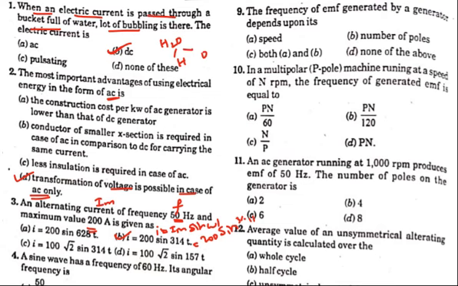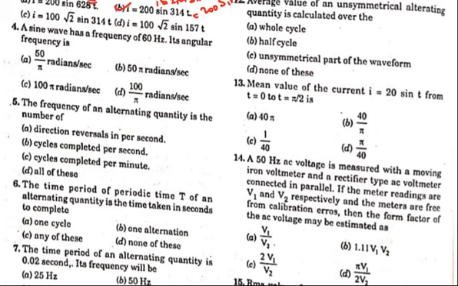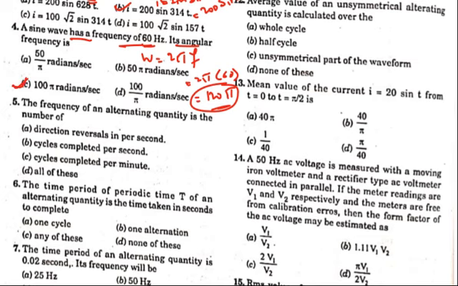Fourth question, you see. The sine wave frequency is 60 Hz given, its angular frequency omega equals 2 pi f. So 2 pi into f, how much is given? 60 given. So you will get 120 pi as the answer. In the given options, 120 pi is not there. He has given 100 pi. So based on this, what can you know? Here it should not be 60 Hz, it should be 50 Hz. So there should be a mistake in the question. This should be 50 Hz, then only you can get 100 pi radian per second. Radian per second is the unit for angular frequency.